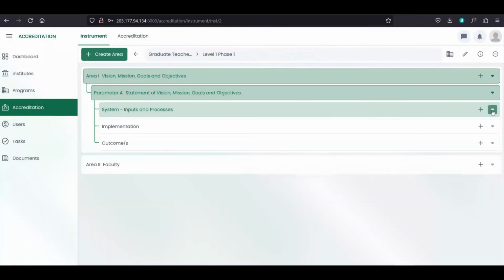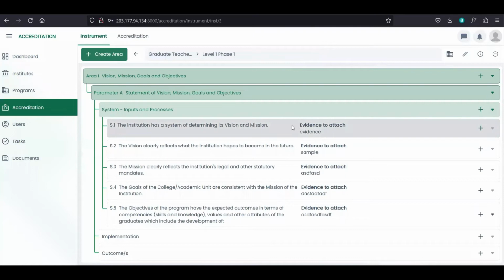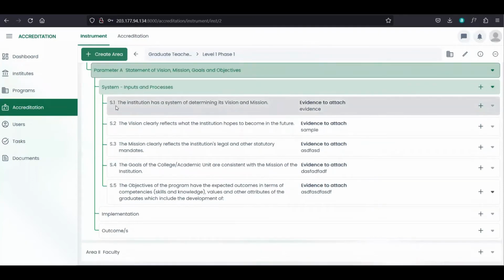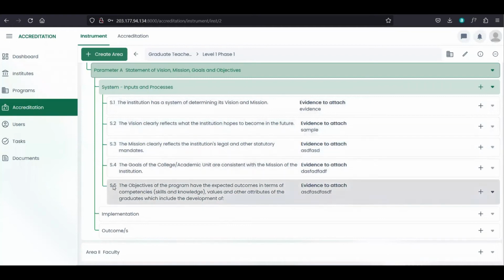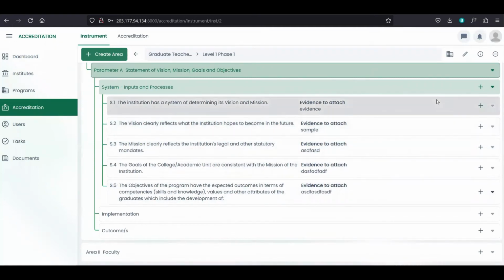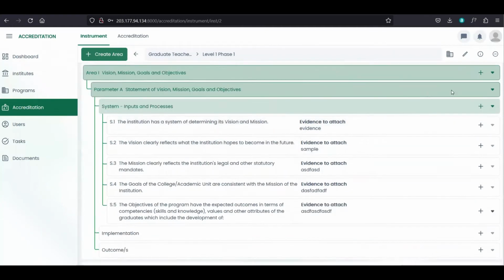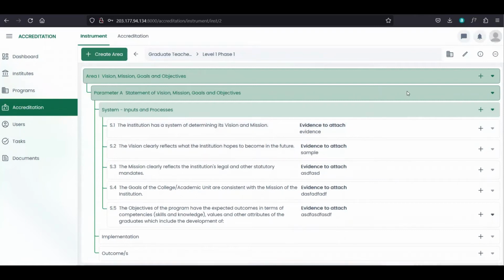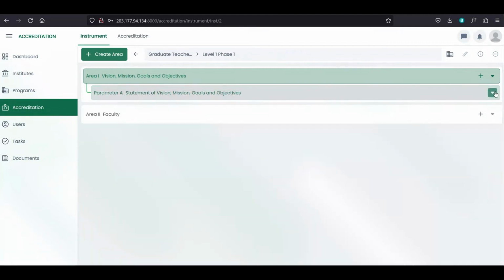So once we show more, we can see here the indicators of this system. So we have S1, S2, S3, S4, and S5. So once we select an indicator, for example, we select a parameter, you can click this exclude from computation to exclude this parameter from overall calculation. So after that,